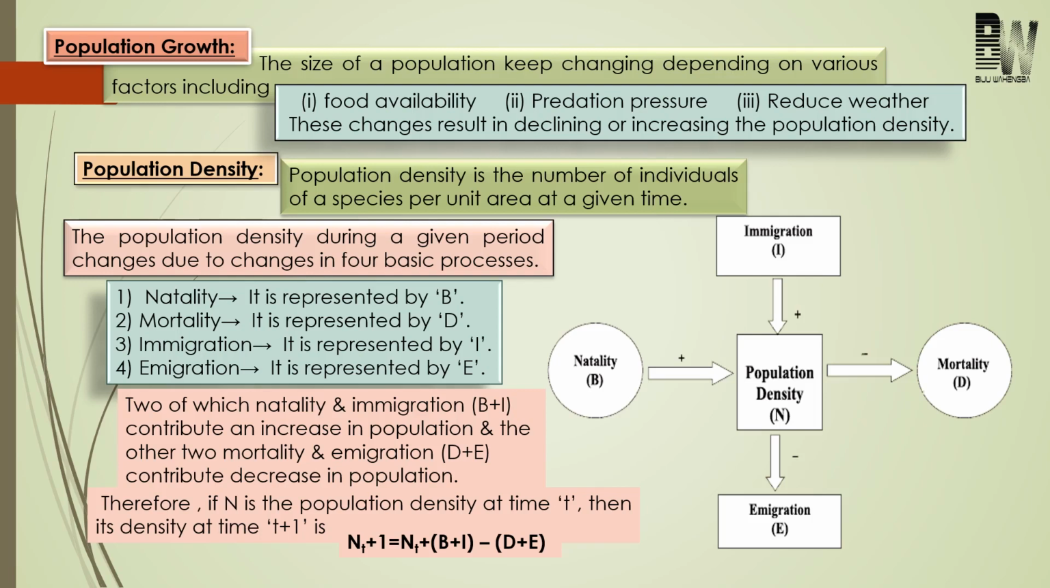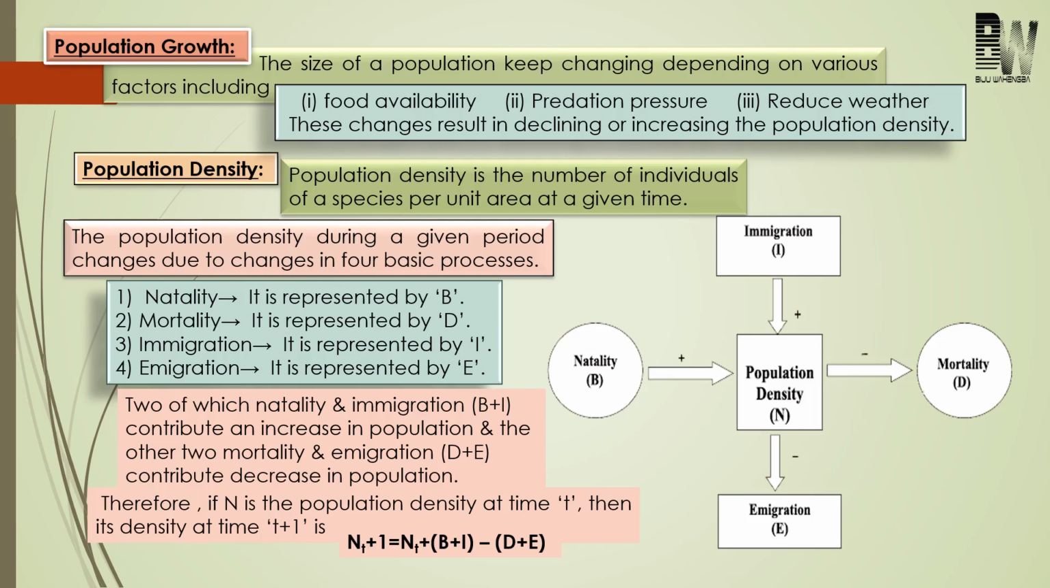So these are the three factors which are responsible for increasing or decreasing the population. Next, come to population density. So the population density of an area may also increase or decrease, and this will depend on four basic processes. There is natality, that is birth; mortality, that is death; immigration, that is entering a new country to live; and last one is emigration, that is leaving a place to live in another place or another country.